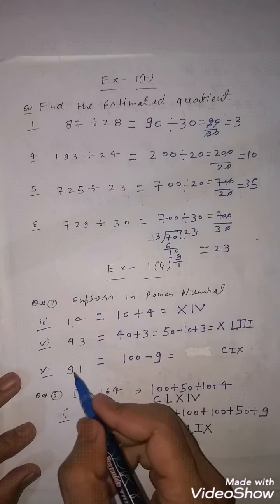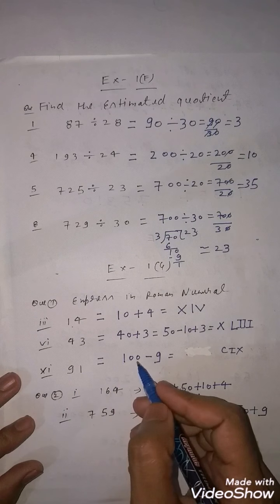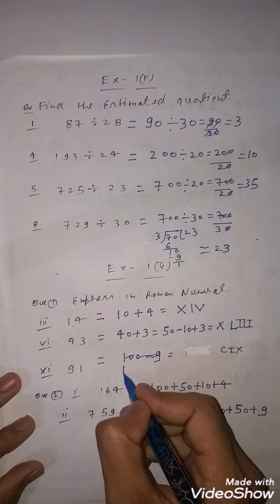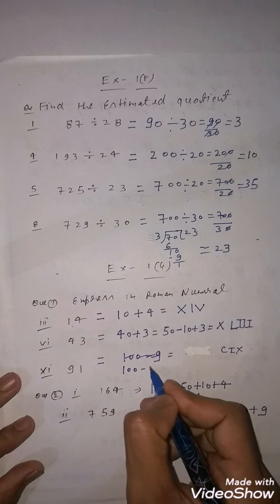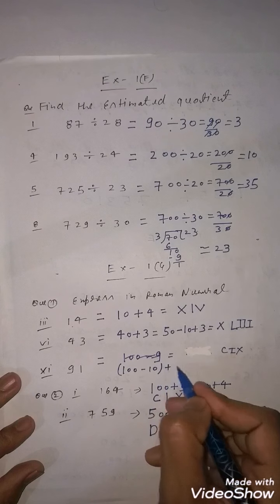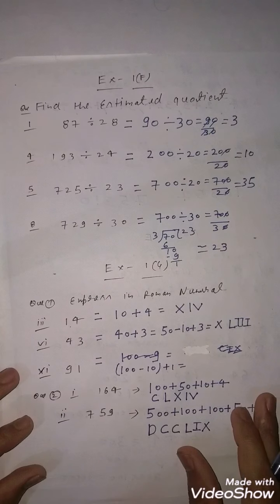Students, there is a mistake in this question. Here you have to find out 91. So 91, you know that first you will, this is incorrect. First you will subtract 10 from 100. After this you will add 1. Clear? So this is also incorrect. Kindly correct this question.